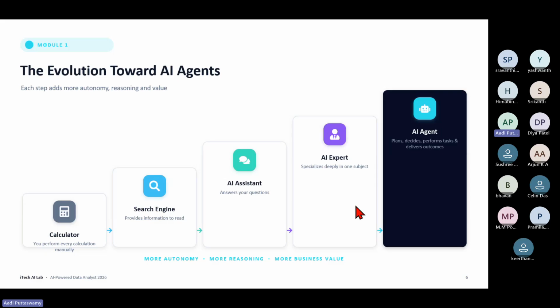But later they started converting that into an expert. Now you can see that ChatGPT is there in my Excel, Claude is there in my Excel. Then there are various other tools also, not only ChatGPT and Claude, where we ask something to do, it will work and finish the task for you. And now we have this AI agent which can plan, decide, perform tasks and deliver the outcomes. It can decide what I want. It can decide how the dashboard should be. It can decide everything. To that extent, they have made these AI agents. Understood? Right.